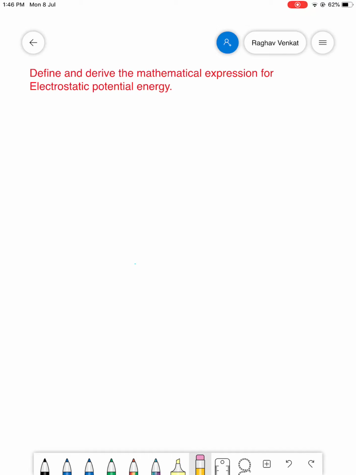Now, the first topic in the electrostatic potential energy and capacitance chapter is to define and derive the mathematical expression for electrostatic potential energy. Before we get into the derivation part, let's try to understand the meaning of potential energy.